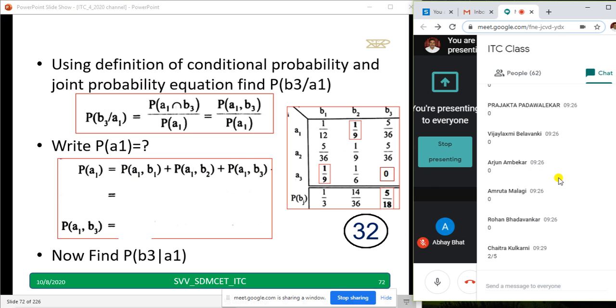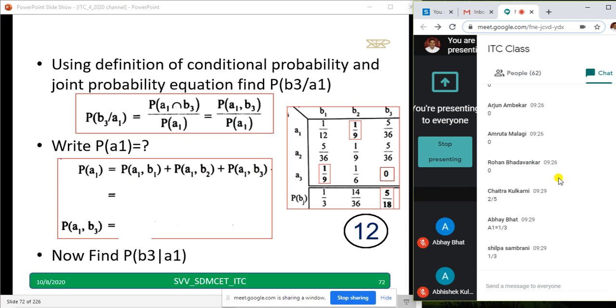Okay, Chaitra Kulkarni has told it is 2 by 5, Abhay 1 by 3. We'll see. Even though it's wrong, never feel bad. It's my request: never feel bad if your answer is wrong. I'm happy that you have given the answer.